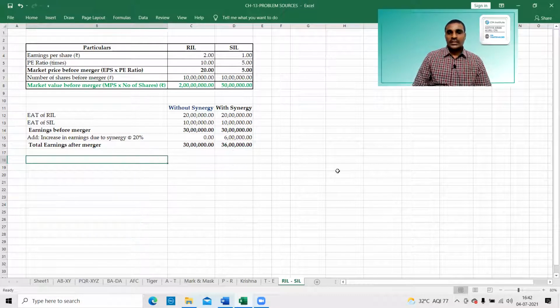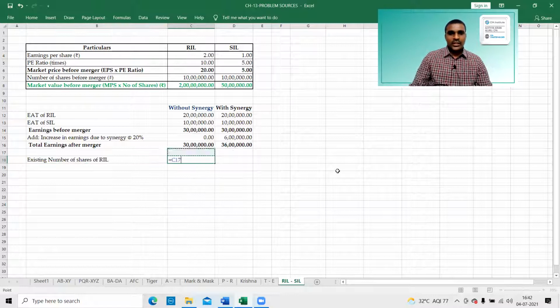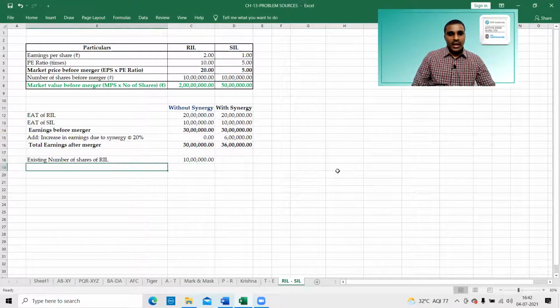Next, number of shares. The existing number of shares of RIL before merger. Next, the number of shares issued by RIL to SIL. So, what is the number of shares issued?